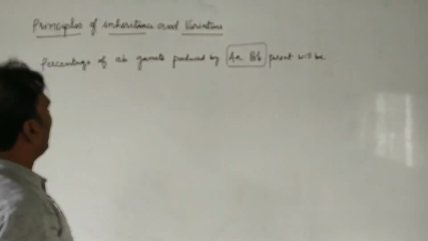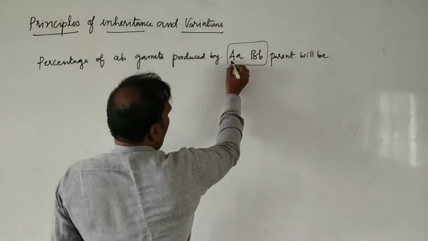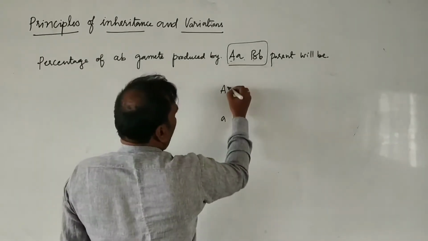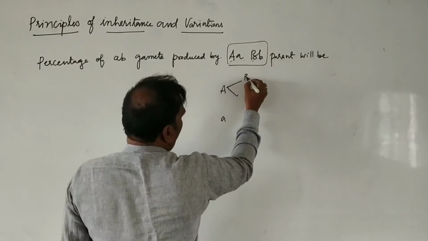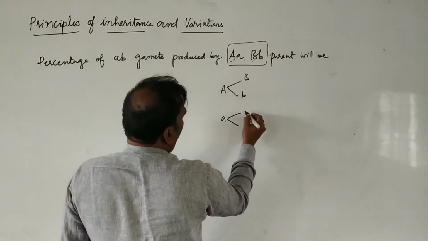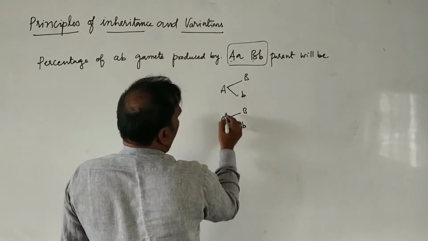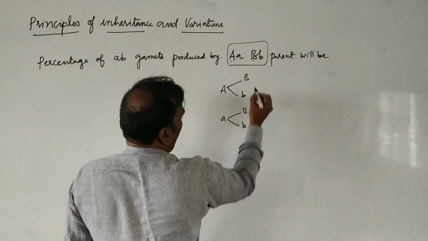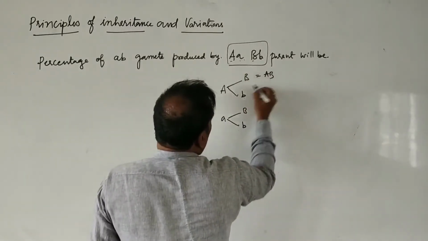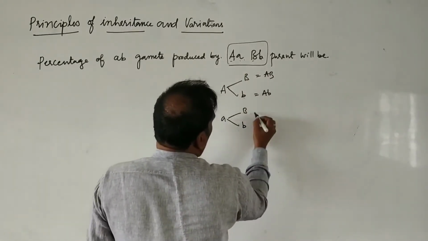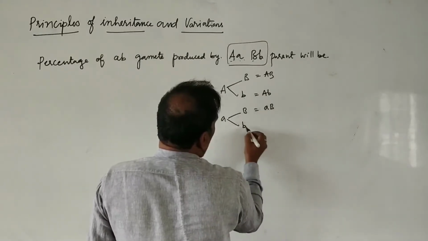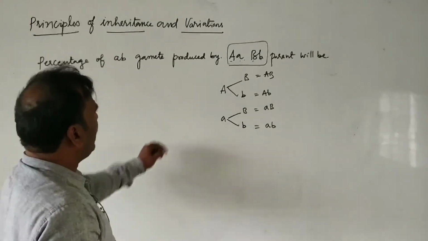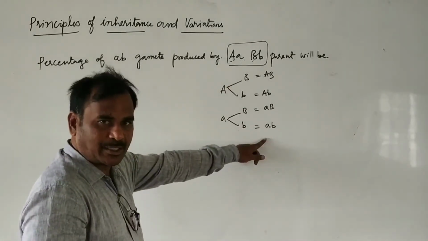Then how do we form the gametes here? We write these two as separate like this. Then we can join this capital B, small b separately. Same for capital A, small a also we have to write it. Then what gametes do we get? AB gamete, capital A, small b gamete, small a, capital B gamete, small a, small b gamete. So how many gametes are produced by this parent? 4 gametes are produced by this parent.